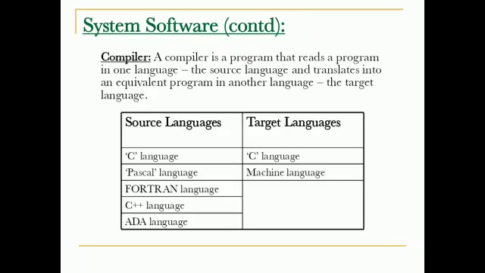The source languages are C, Pascal, Fortran, C++, and ADA. The target languages are C and machine language.